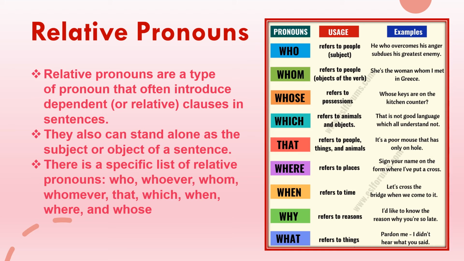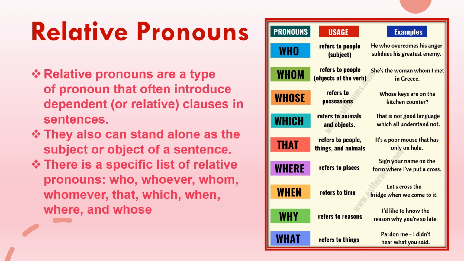Now, who refers to people as the subject of the sentence. He who overcomes his anger subdues his greatest enemy. The example of how it is used in a sentence as a subject. Whom also refers to people as an object of the verb. She is the woman whom I met in Greece. We're using it for the object.